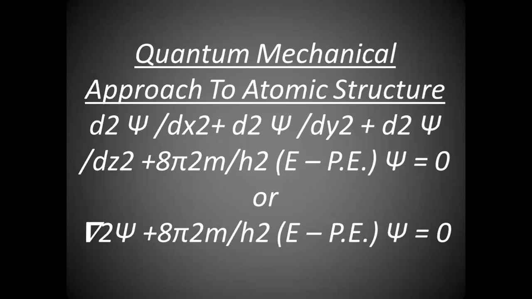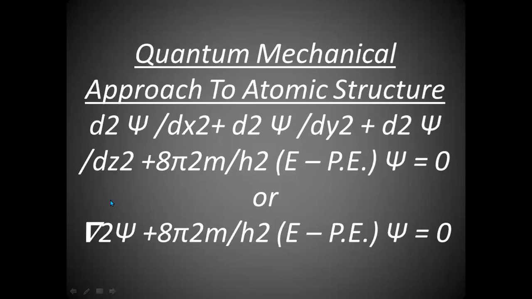Because of that, scientists proceeded further and Schrödinger worked on the quantum mechanical approach to atomic structure and gave an equation named after him, the Schrödinger wave equation, as follows.